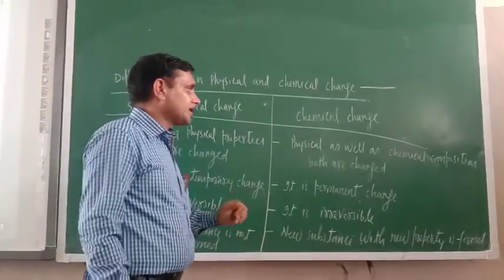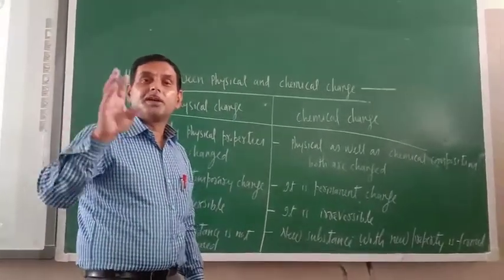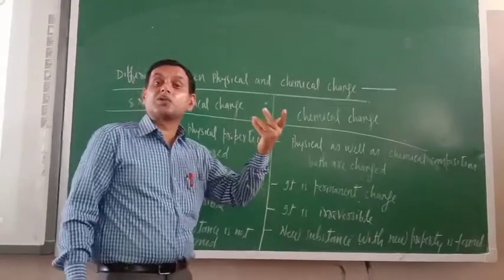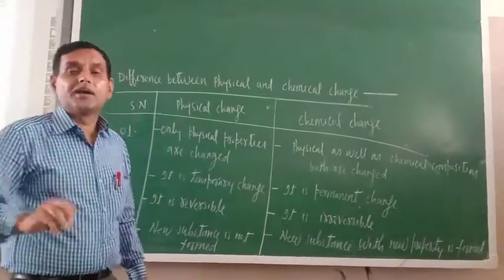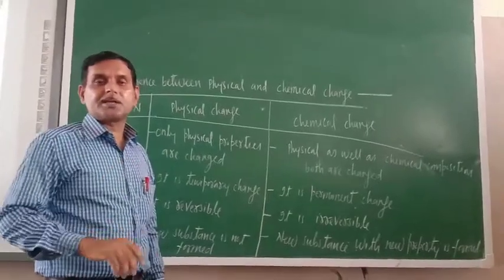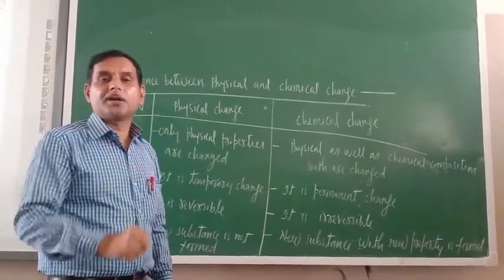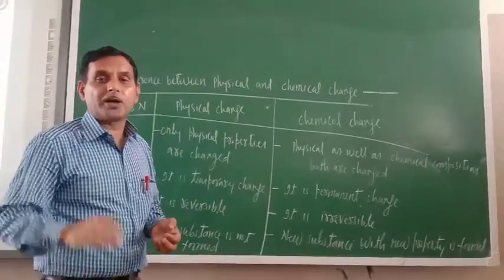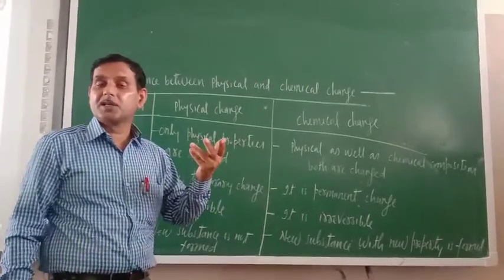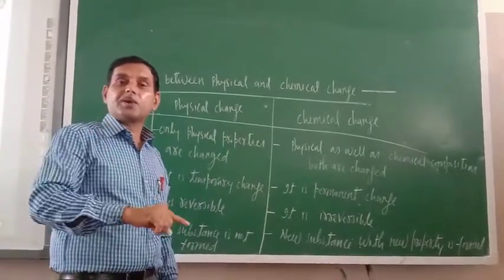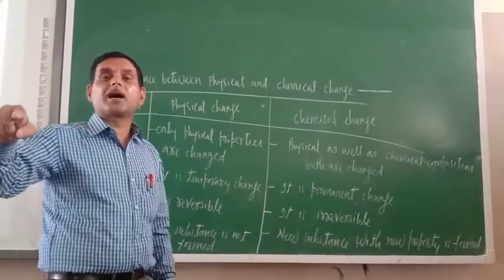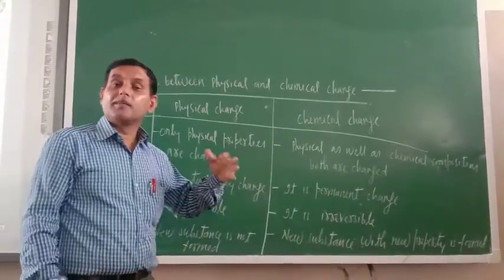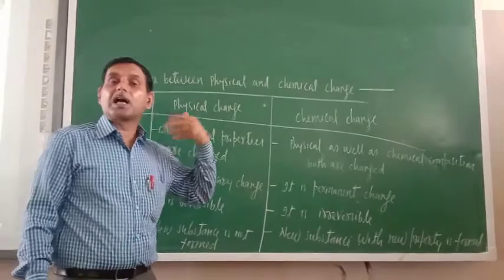But what about in chemical change? Not only physical properties are changed, chemical composition is also changed. We can give you one example. When you have taken vinegar, acetic acid, what was their physical state? Liquid. And when you have treated this one with sodium hydrogen carbonate, that is baking soda, what was their physical state? Solid only. But when they react together, they form salt plus carbon dioxide gas and water. The carbon dioxide gas is gas only, na? So the product form composition is also changed.